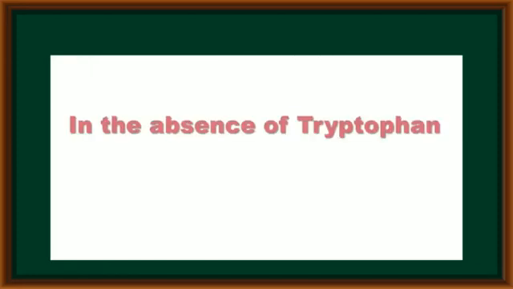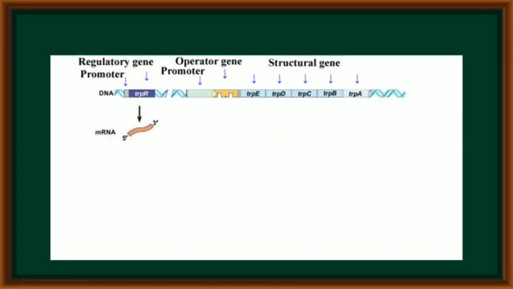Now here also, if tryptophan is not present in a cell, the regulatory gene produces an mRNA molecule. Now it produces a protein, and this proteinaceous structure acts as an aporepressor. This aporepressor is generally present in an inactive state. Due to the inactive state, it never binds on the operator.